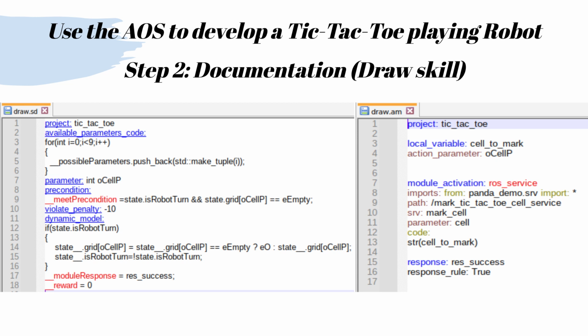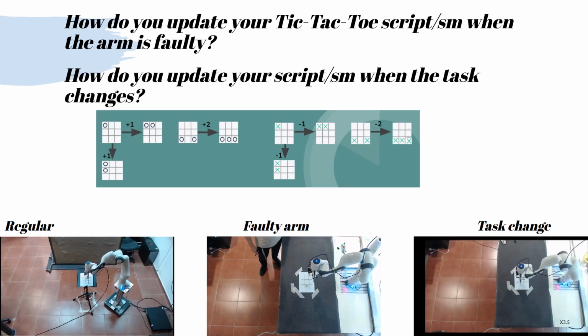The precondition is not to activate the skill in the human's turn and only to mark empty cells. In the dynamic model, we define that the given cell is now O, given it was empty, and the observation is always success. So this is a simple deterministic action. The AM file on the right plays a similar role as the detect AM file. It works well, but was the effort justified?